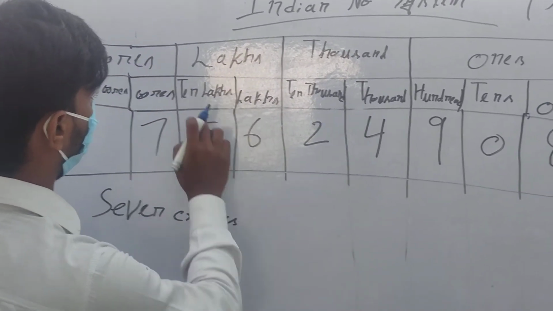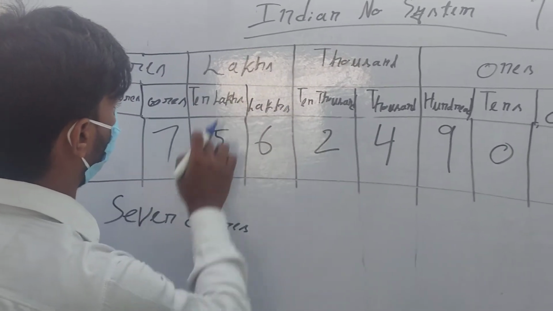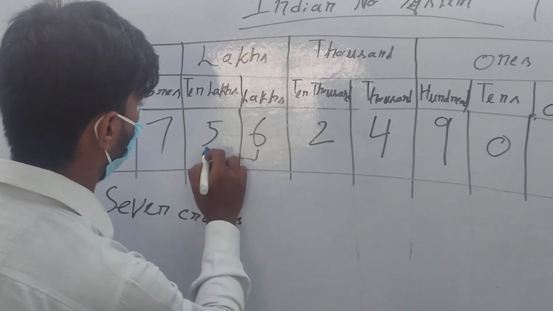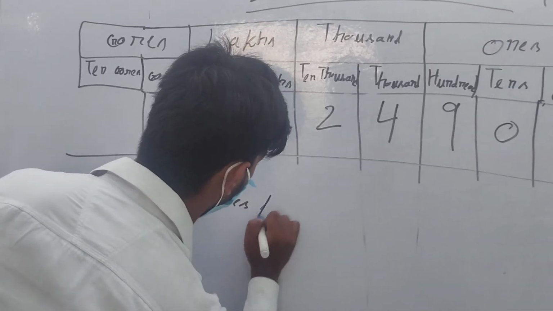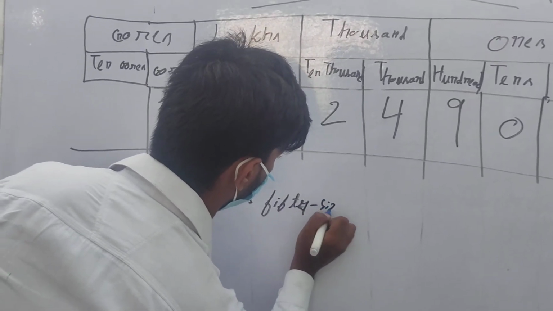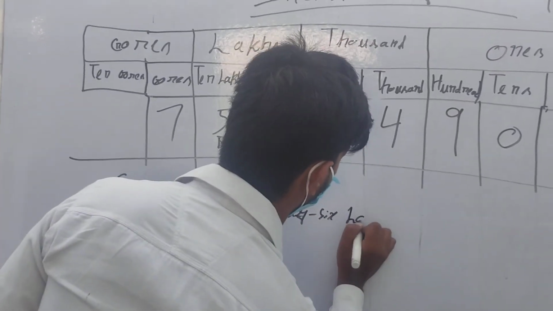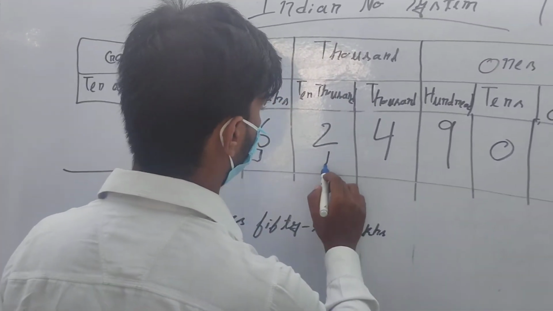This is 56 lakh; the 2 is in the lakh place and the 10 lakh place, so we take both as a two digit number: 56 lakhs.